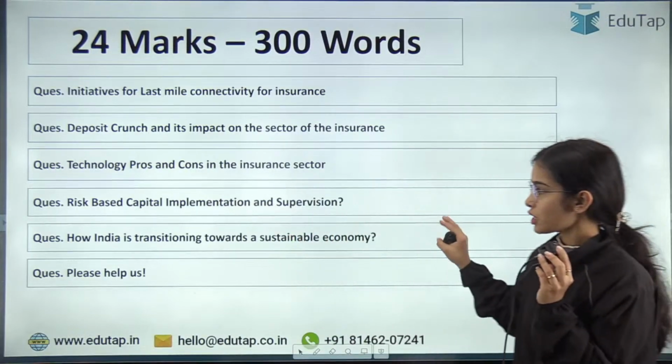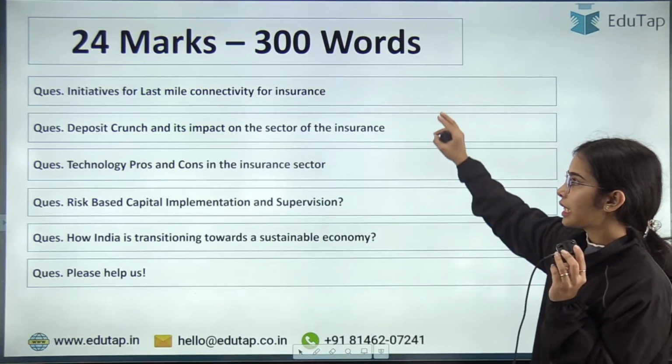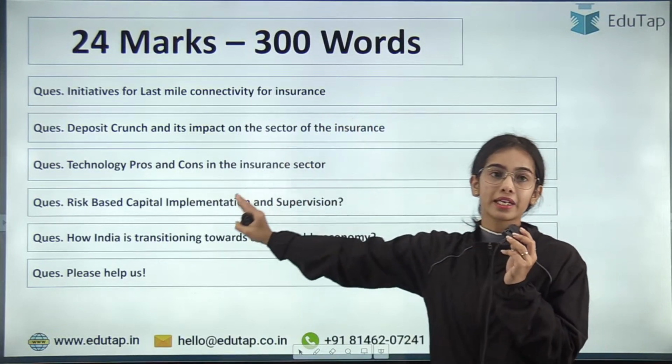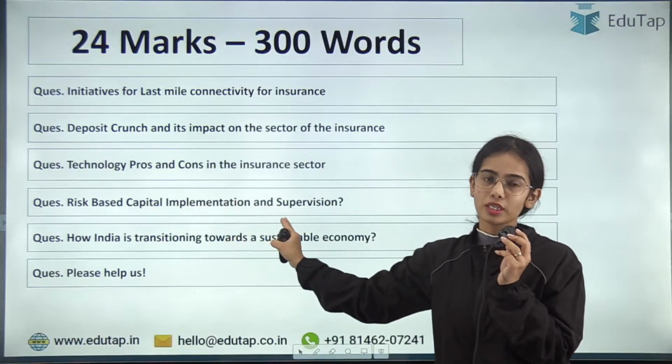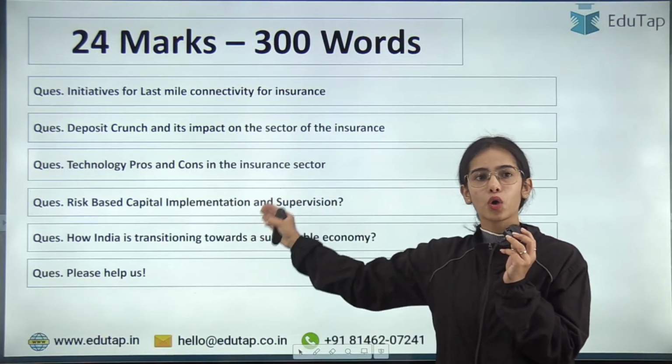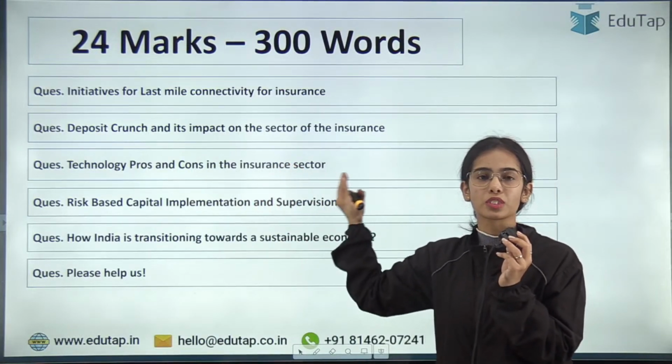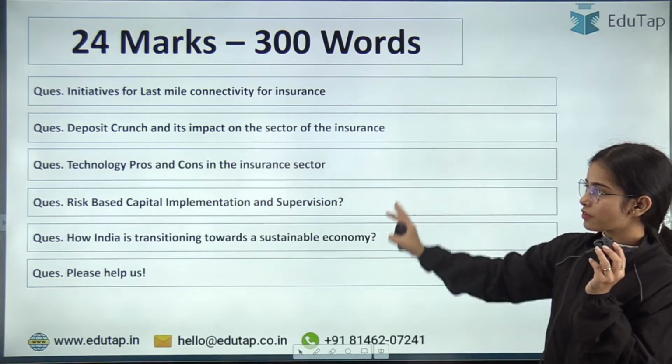Okay, so if you have done your syllabus, then the first question, that is initiatives for the last mile connectivity, and risk based capital, it is directly from your syllabus. So you could have done that, or you could have used your understanding on the technology and you could have written the pros and cons in the insurance sector. So these were the 5 questions.